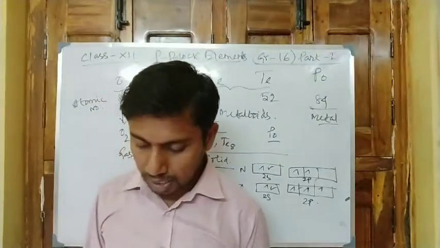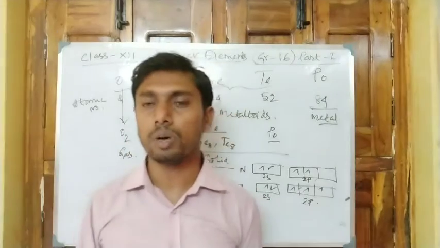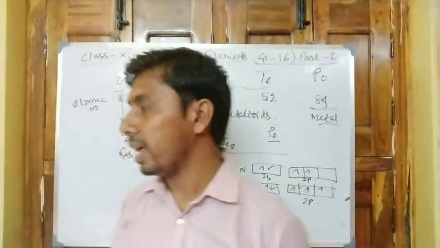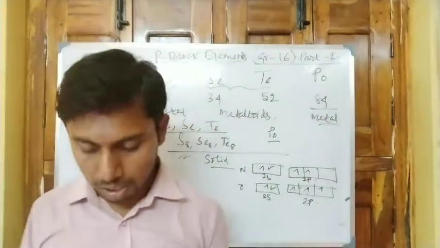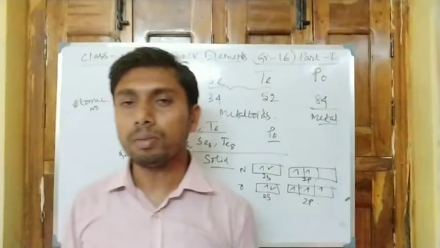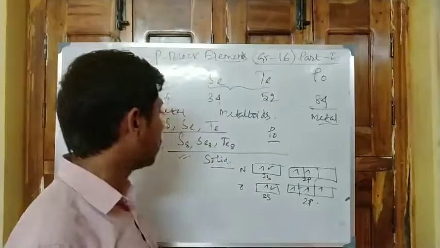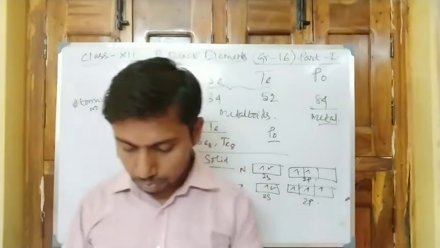Next one, catenation. Maximum catenation is observed in the case of sulfur, that is S8, and it is also stable, that is rhombic sulfur and monoclinic sulfur. This is bound by the covalent bonding between the sulfur atoms.